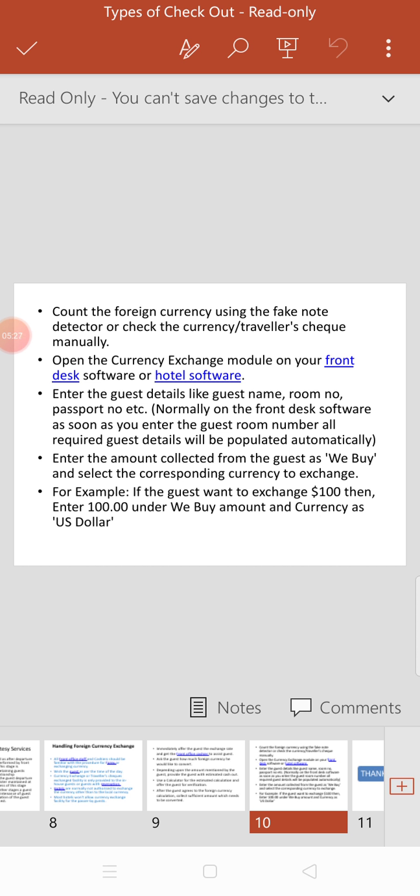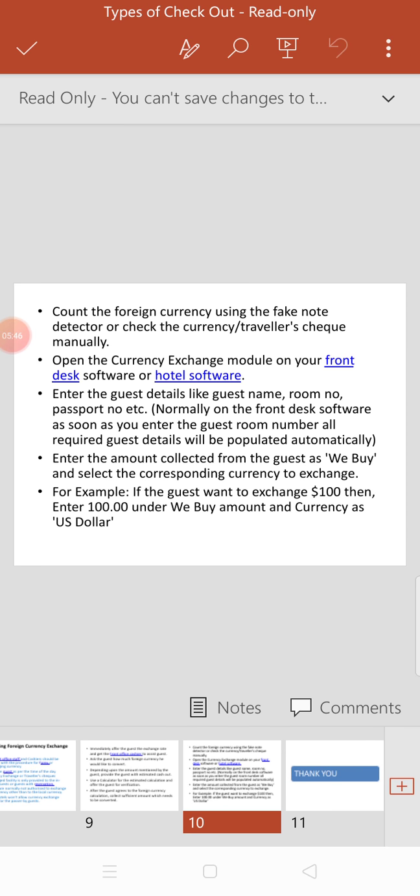Enter the amount collected from the guest as We Buy and select the corresponding currency to exchange. For example, if the guest wants to exchange US dollar 100, then enter 100 under We Buy amount and the currency as US dollar. That is the exchange procedure of foreign currency.